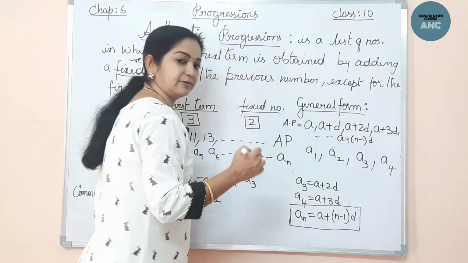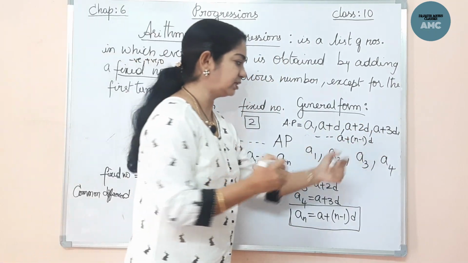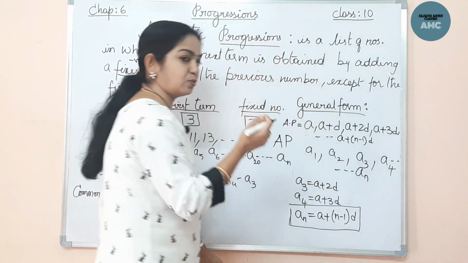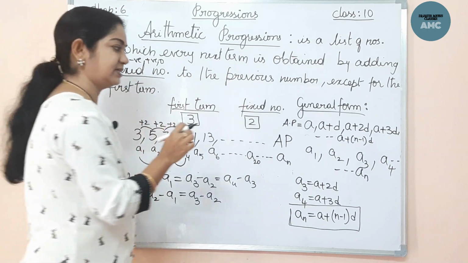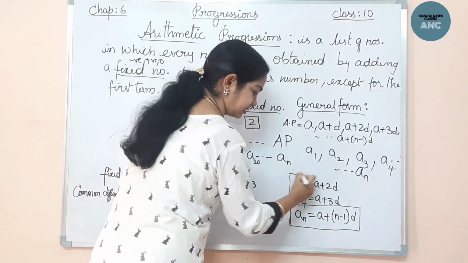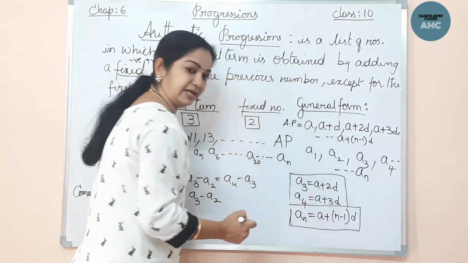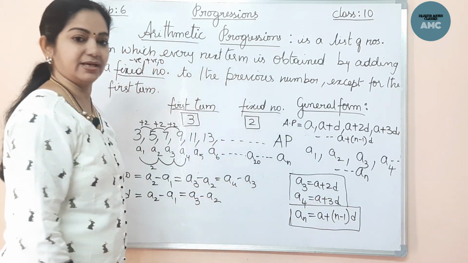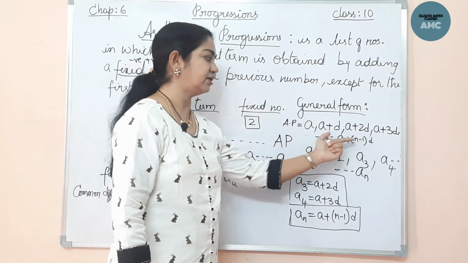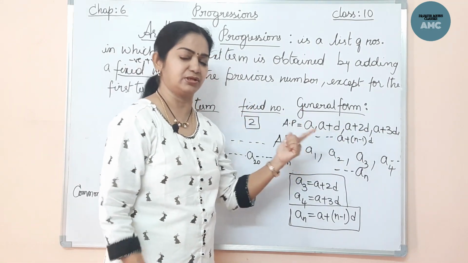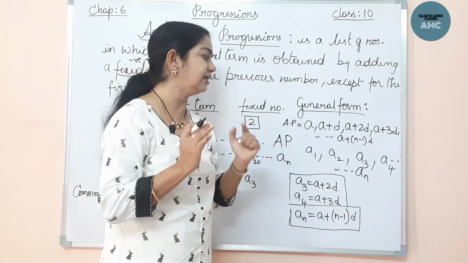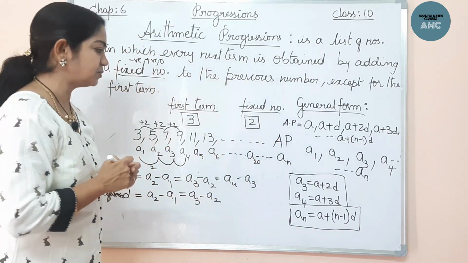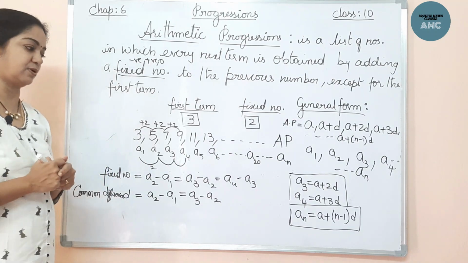You got it clearly? You can understand? The fourth term, and so on till the nth term. The nth term is nothing but 1 less D. That means here if you see, A3 is A plus 2D, A4 is A plus 3D. That means 1 less. So An is A plus n minus 1 D. This is called the nth term. This is the general form of the arithmetic progression. If you get the concept, we can clearly do the sums in the exercise. Now pause the video and note it down. We'll see the exercise problems.